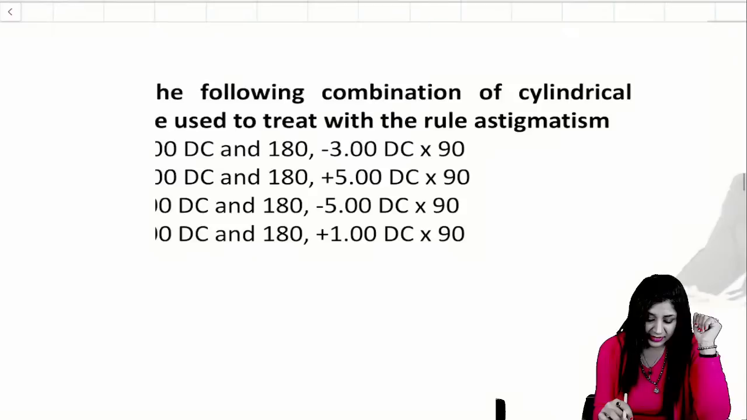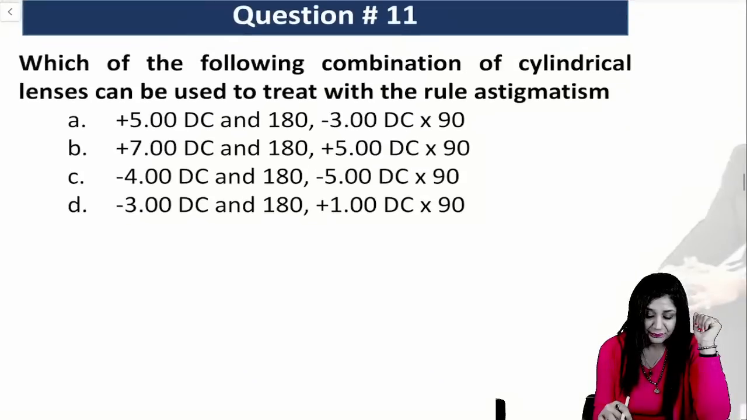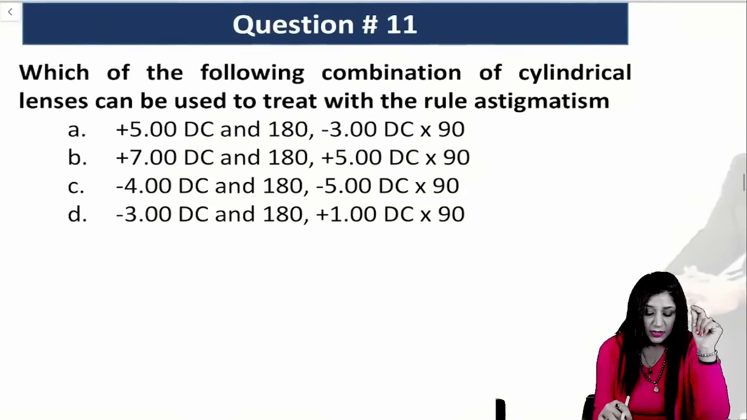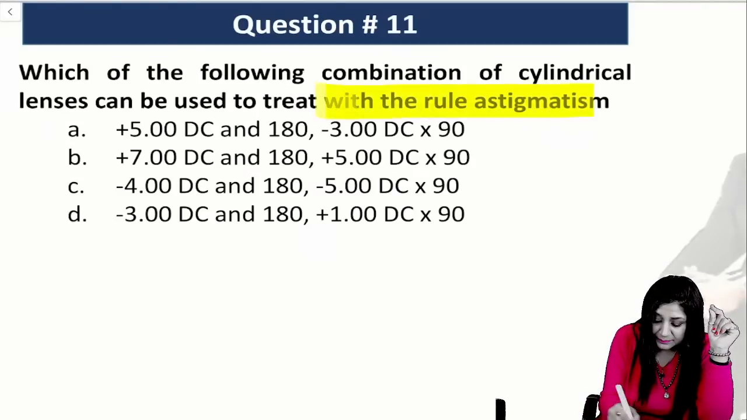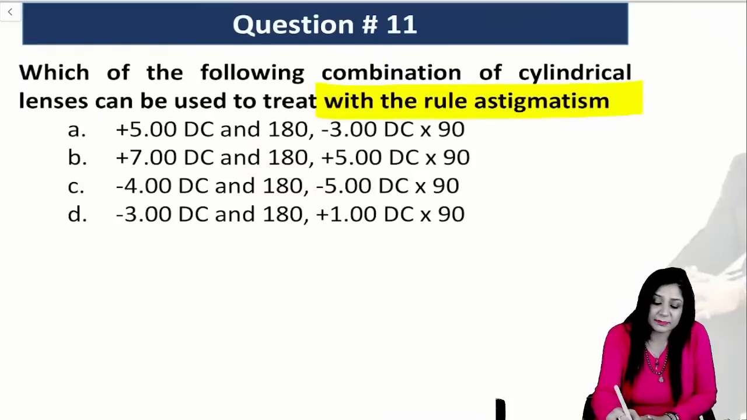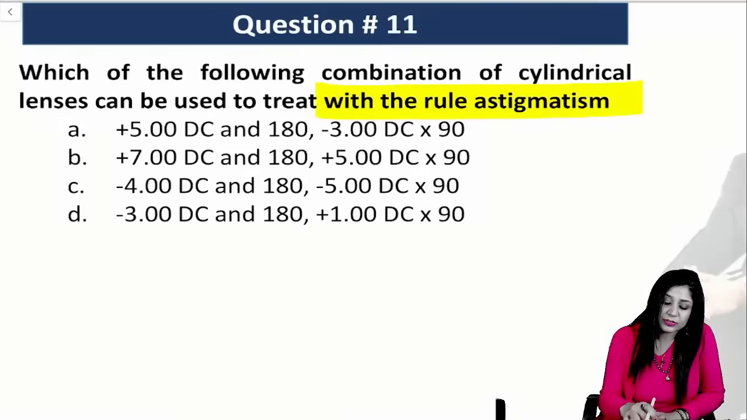All right, now guys, another major question. Which of the following combination of the lenses can be used to treat with the rule astigmatism? With the rule astigmatism means what?